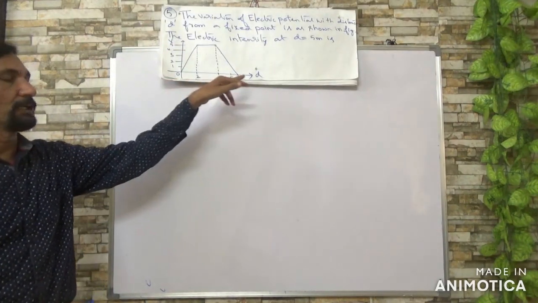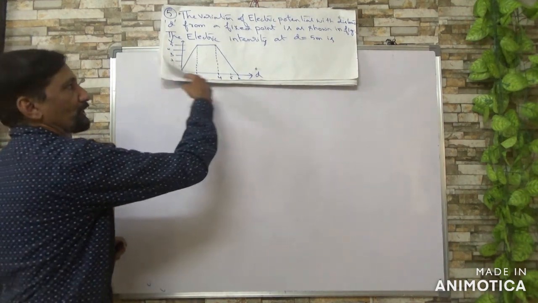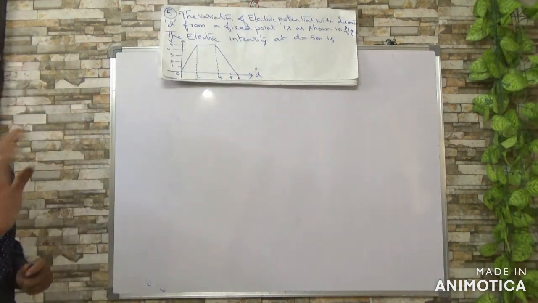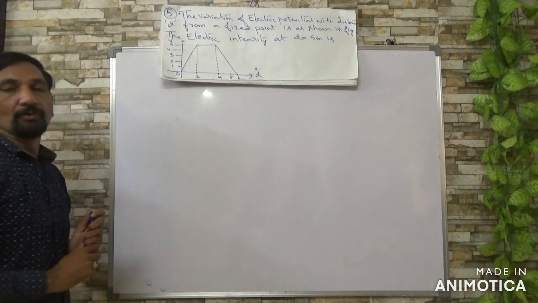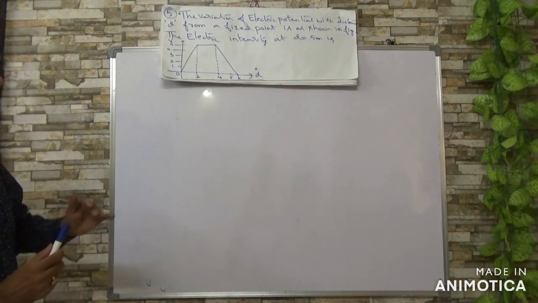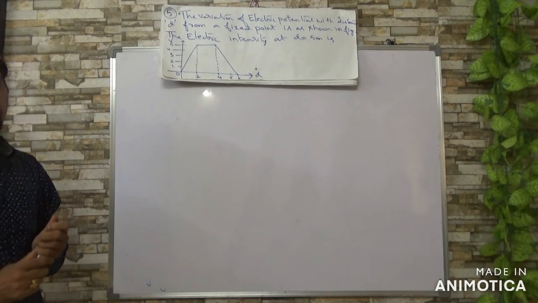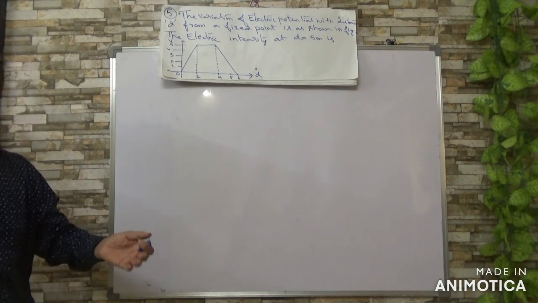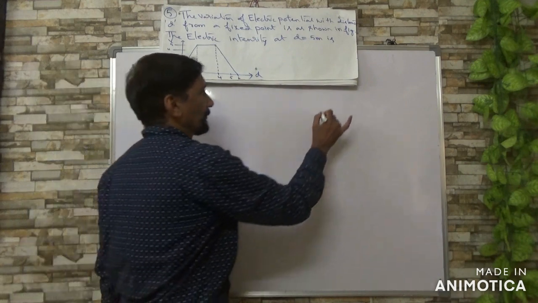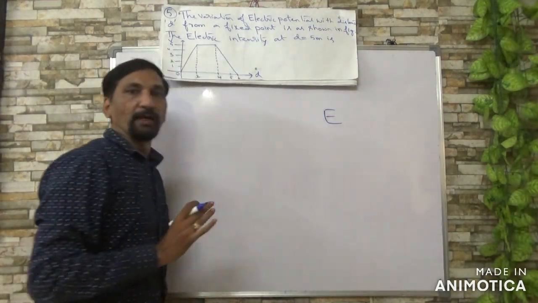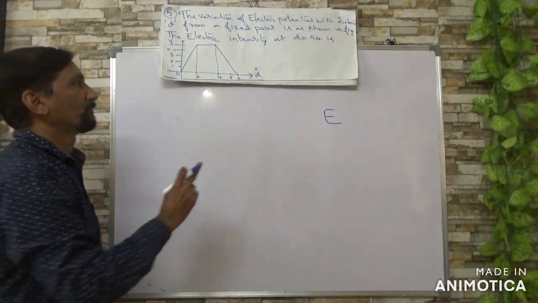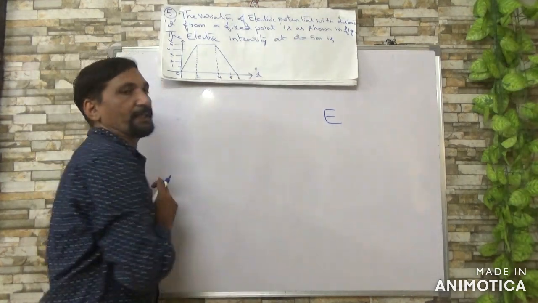So you have a graph such that distance is taken along the x-axis and potential along the y-axis. You want to find the intensity of electric field, or you can say electric field strength, at a particular point given as 5 meter.